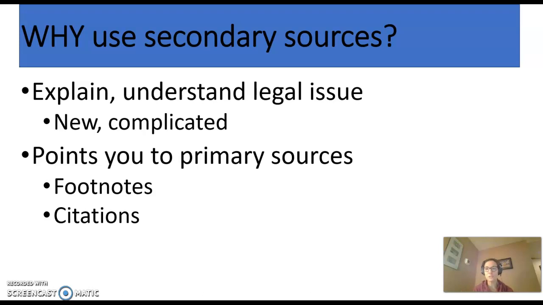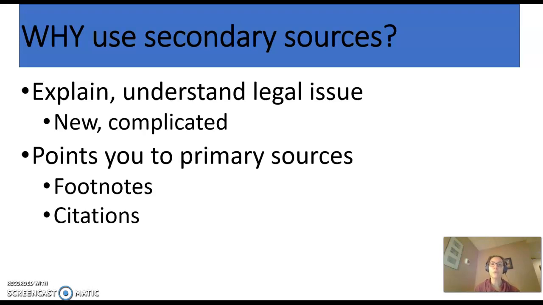The other reason to use secondary sources is that it actually helps us with our research. Because the secondary sources, in order to describe and summarize an area of law, rely on the primary sources. And the secondary source will give us citations to those primary sources, either in the body of the paragraph or chapter you're reading. You might get the citations right there in the paragraph, or you will have extensive footnotes or endnotes listing all the primary sources. So that's a really huge research help.